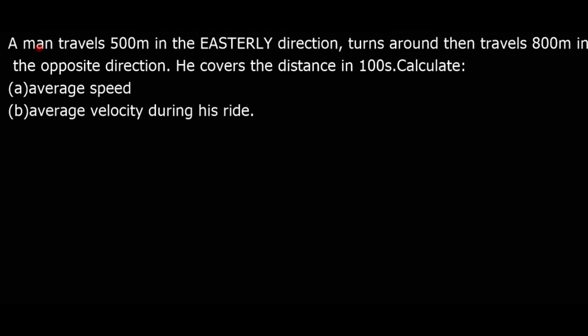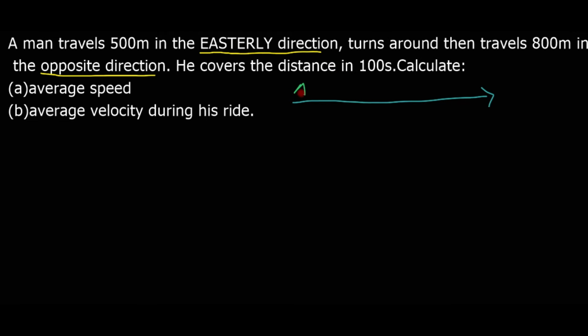This question: a man travels 500 meters in the easterly direction, turns around, then travels 800 meters in the opposite direction. He covers the distance in 100 seconds. Let's draw this situation. This man will travel in the easterly direction, which means he goes east in this direction.